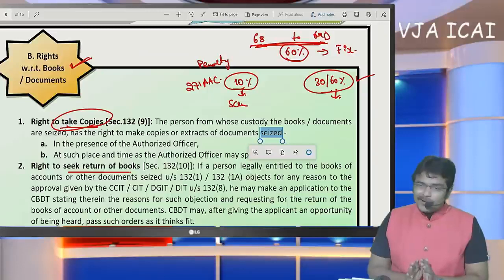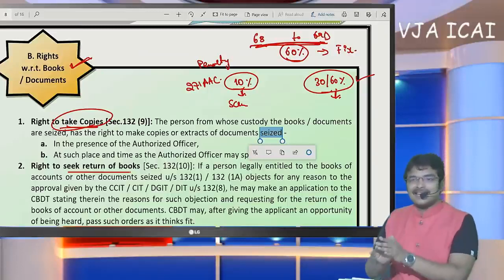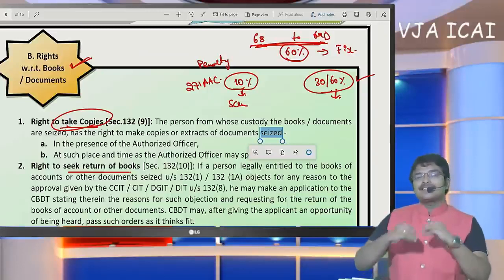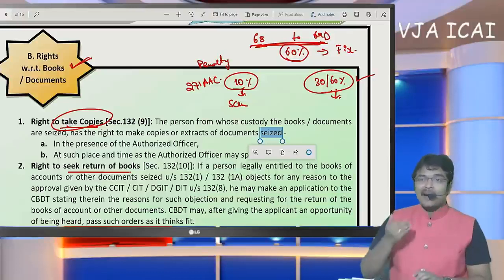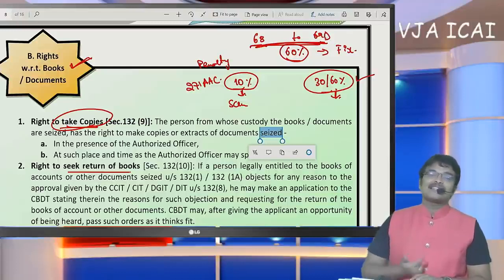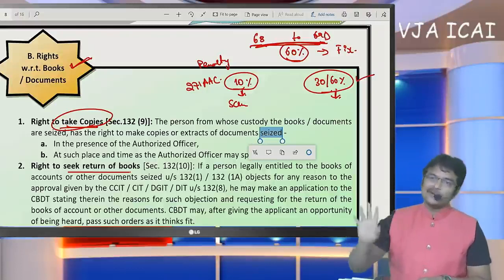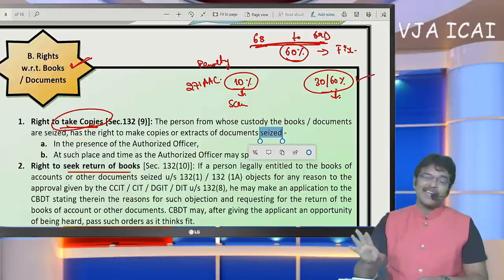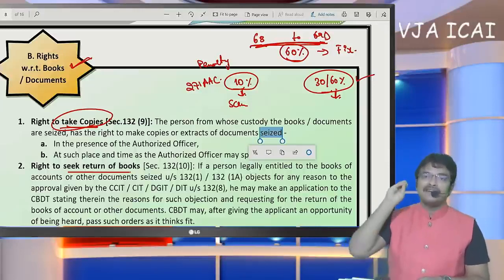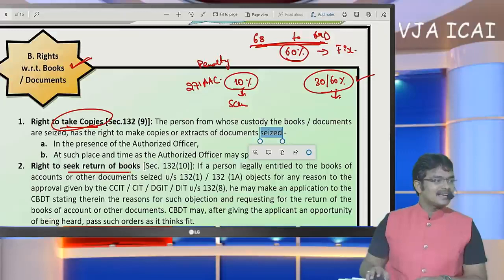Finally, what I am going to give you is, in case of survey or search, the department's rights are one and the same, but on the part of the assessee, the number of assessment years differs for search and survey. A survey can be made without any reason to believe, the department can come for a survey, but for a search, only if reason to believe exists should they come for a search.